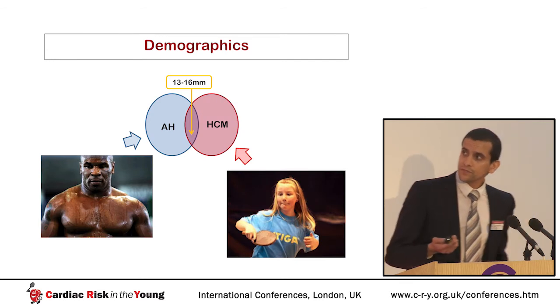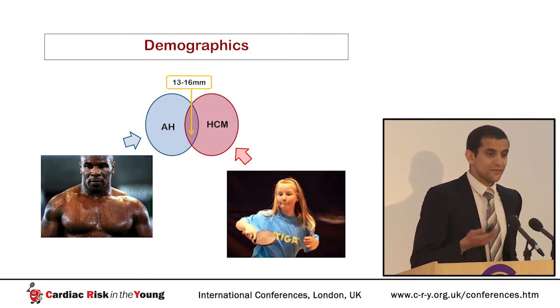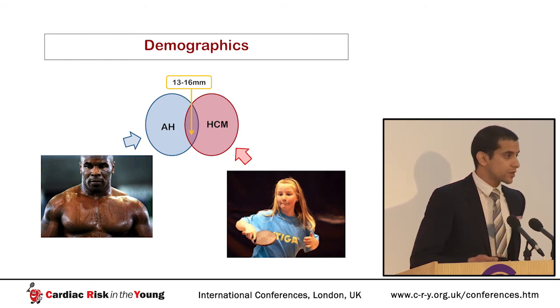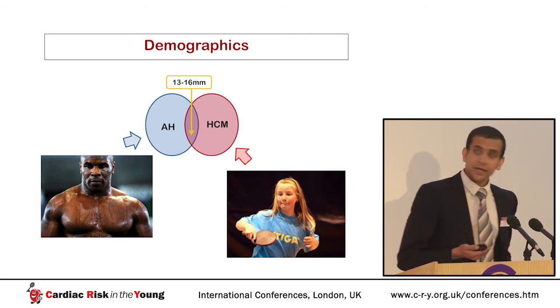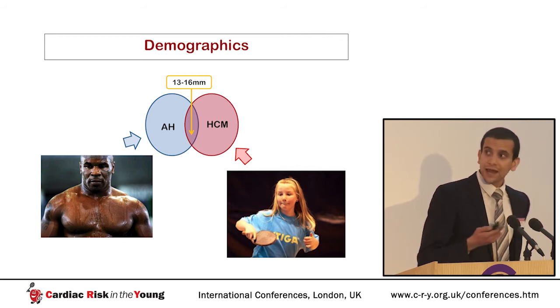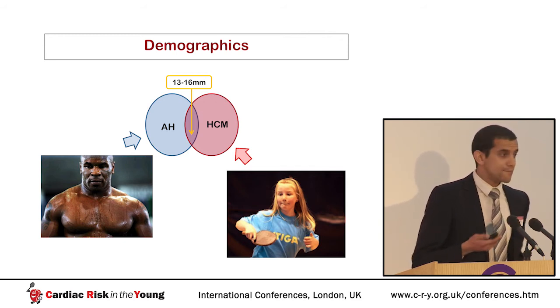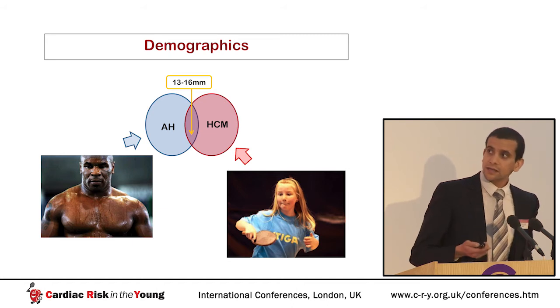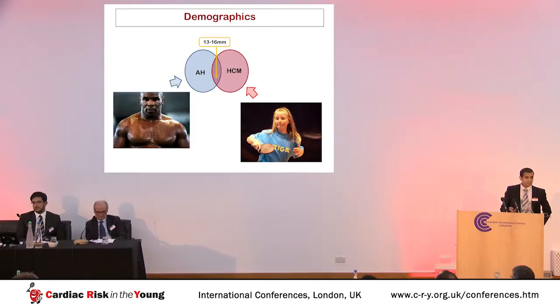So what does all of this mean? Well, if we're faced with an athlete with, for example, a 14 millimeter left ventricular wall thickness, and he looks like this, he's adult, he's big, he's black, he's male, and he is a mixed endurance and strength athlete, then it's quite possible that that 14 millimeters is physiological. But if our athlete with a 14 millimeter left ventricular wall thickness looks like this, she's female, she's young, she is Caucasian, and she is a ping pong player, then we're almost certainly looking at hypertrophic cardiomyopathy.